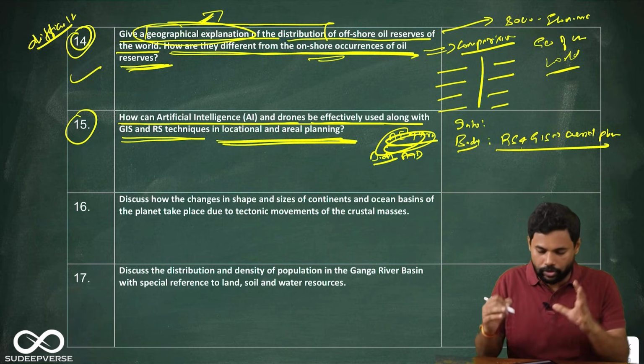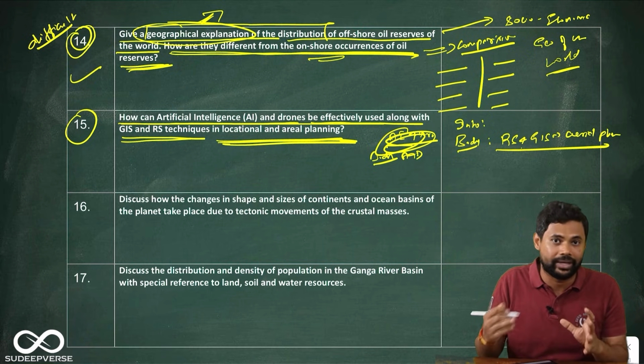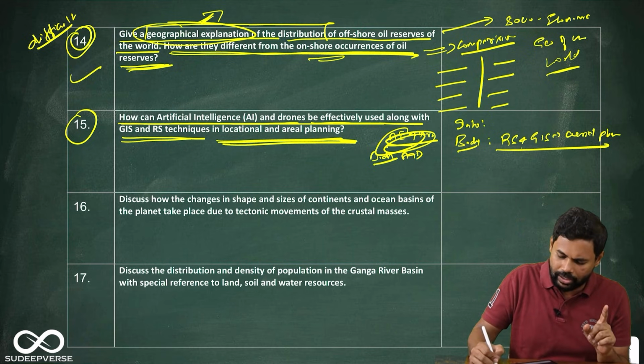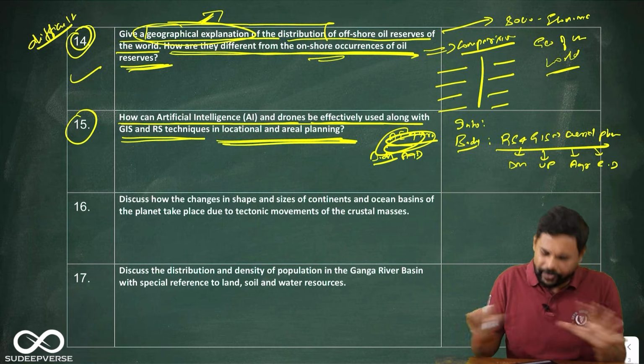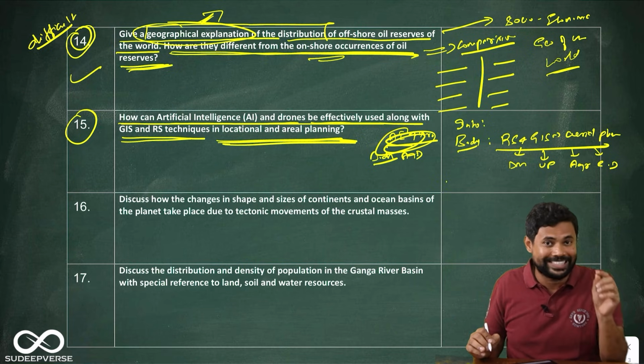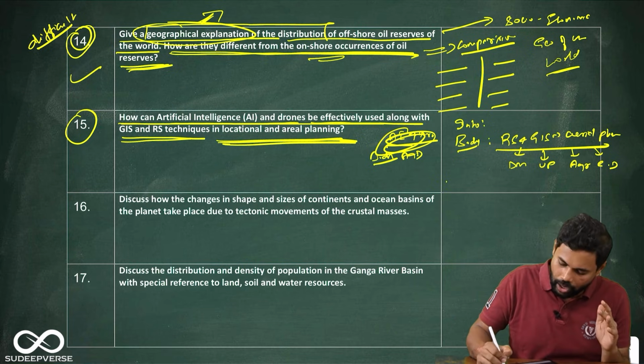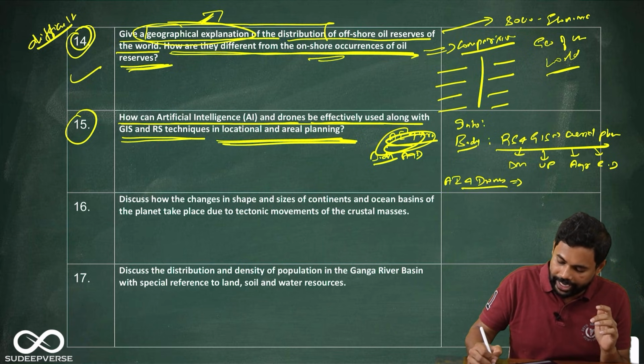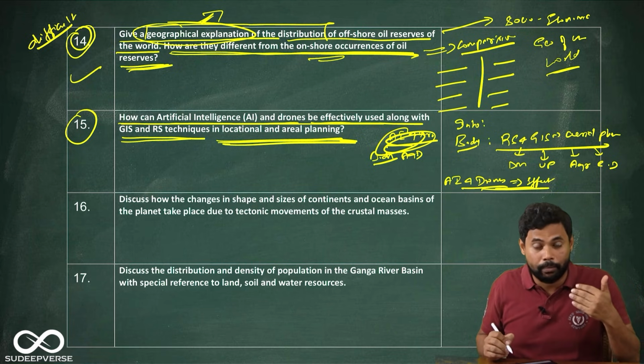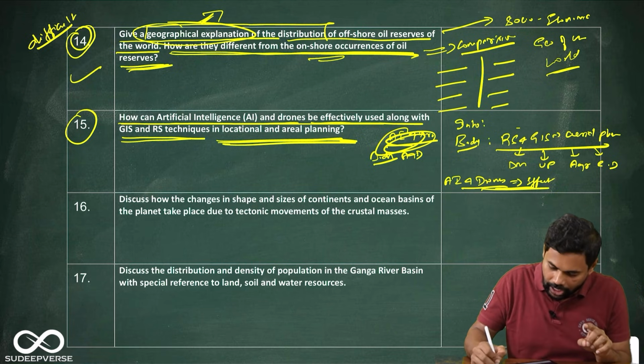So in the first part you have to talk about remote sensing and GIS helping in aerial planning. So here you can bring disaster management, here you can bring urban planning, here you can bring agriculture, here you can bring rural development, different things you can bring and talk about how RS and GIS will help in aerial planning. Then the second part is how AI and drones will make aerial planning more effective, along with RS and GIS.